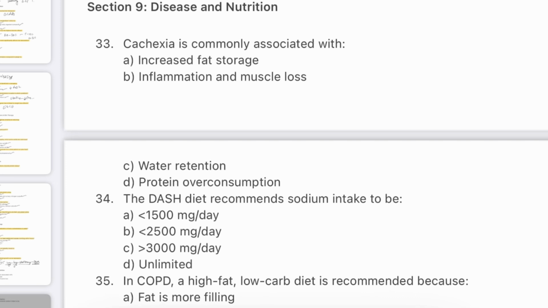Question number 33. Cachexia is commonly associated with increased fat storage, inflammation and muscle loss, water retention, protein overconsumption. The answer is B. Inflammation and muscle loss. Cachexia is a complex metabolic syndrome seen in chronic illness like cancer and AIDS. It leads to weight loss, muscle wasting and reduced quality of life. It is driven by inflammatory cytokines, not simply undernutrition. Nutrition therapy alone is often insufficient. Anti-inflammatory treatment is also needed.